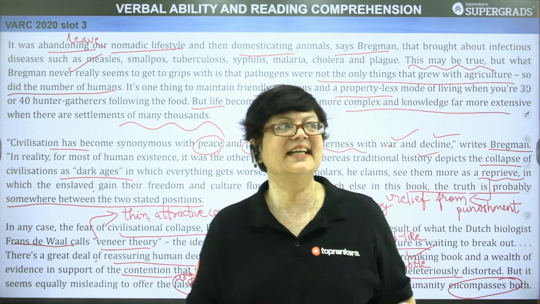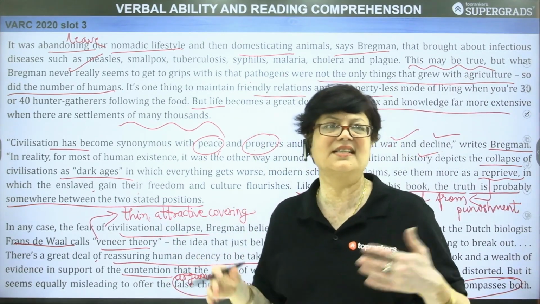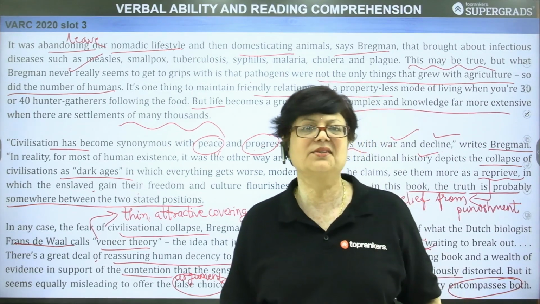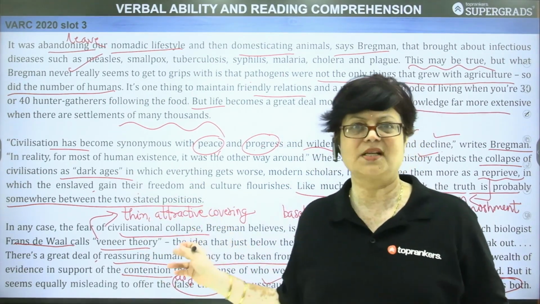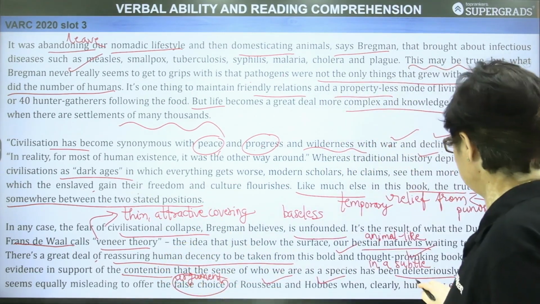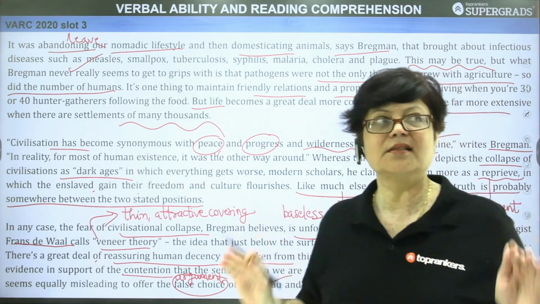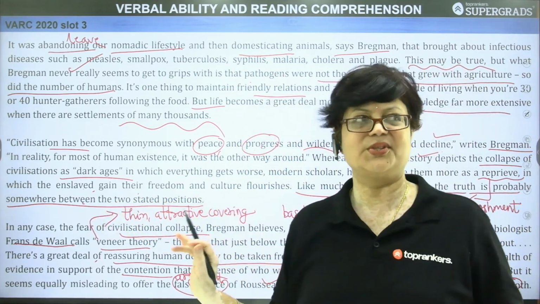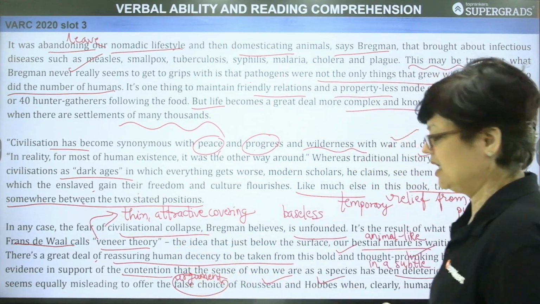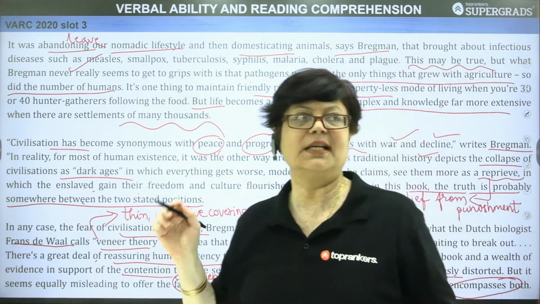So finally, where does the author take us? What is the conclusion? He is neither towards Rousseau completely, nor does he support Hobbes completely. He says that humanity encompasses both, somewhere between the two stated positions. Okay, so a tricky passage, I must say, but it has appeared already.